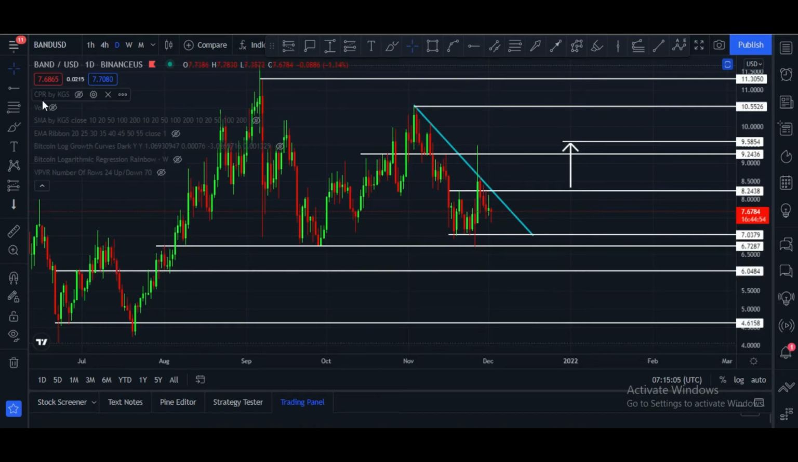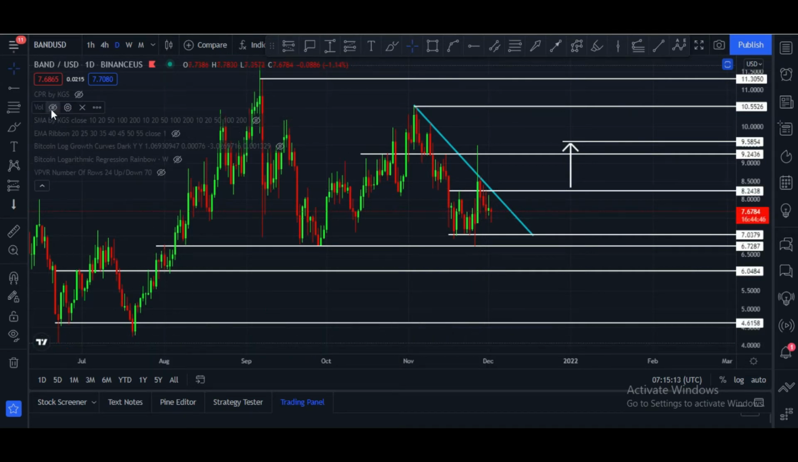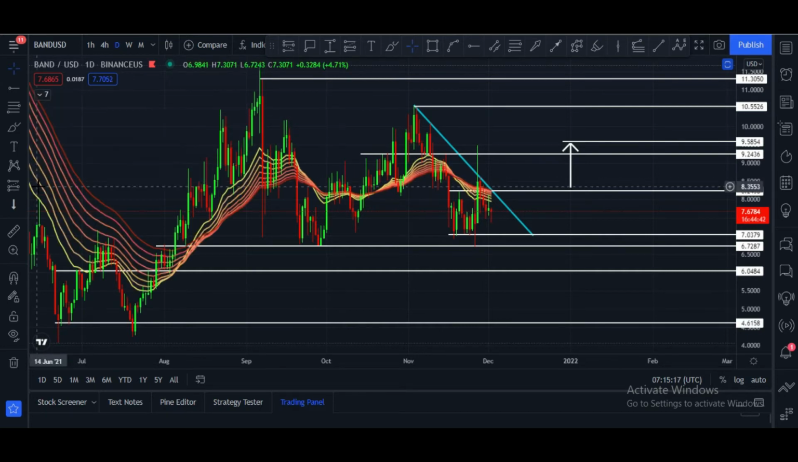Let me please show you some indicators. First of all, volume, we need strong volume. In daily there is some volume, but we need strong volume. Let me please show you EMA ribbon. Candle are still from below from this EMA ribbon. Once candle closing above $8.30 price zone, and after that price definitely will move towards upside. We have to wait.